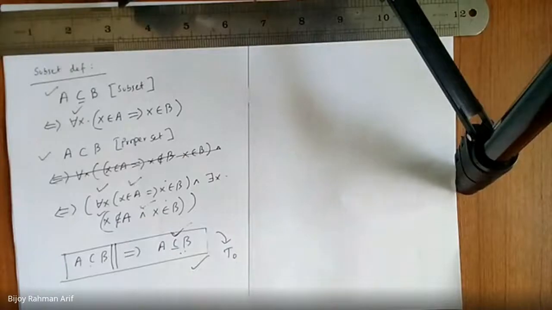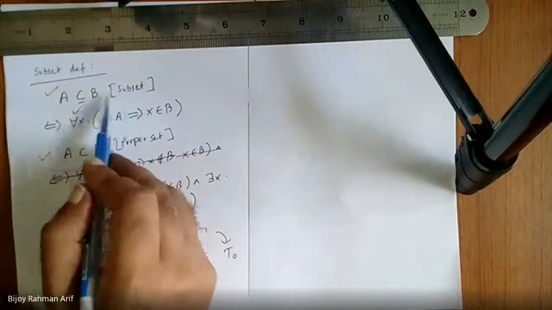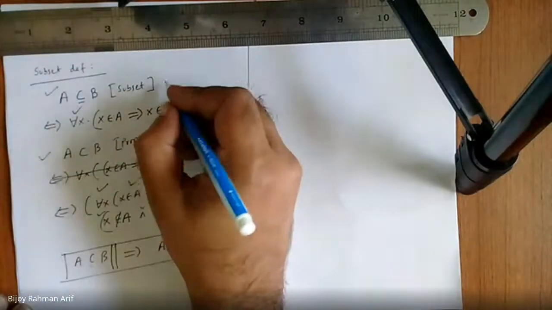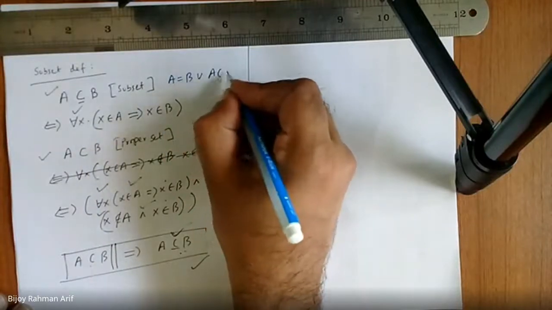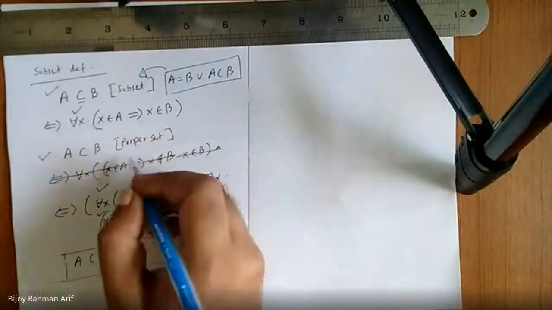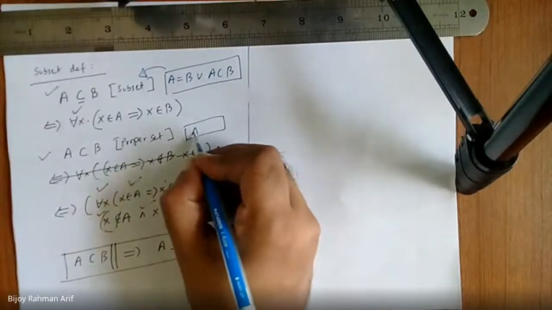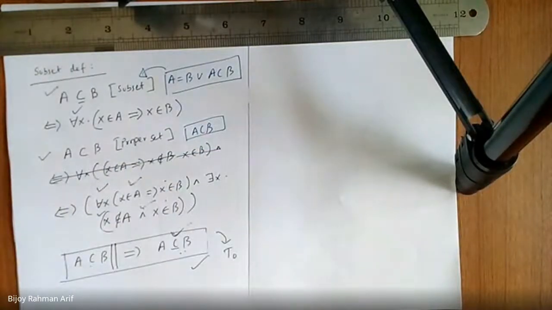If A is a subset of B, A can either be equal to B or it is just a proper subset. No, you are telling different things. If it is a subset, it can be equal or it is a proper subset. Yes, sir, that is the definition of subset. And this one means it is only a proper subset. Am I right? Yes, sir. Now, what is the conclusion?